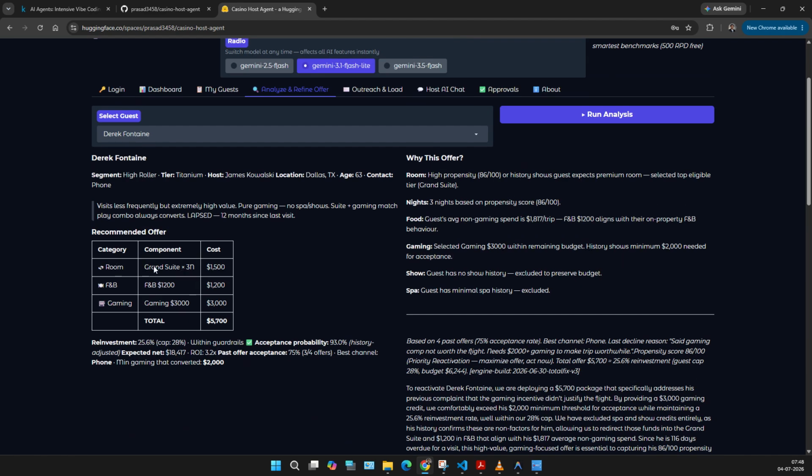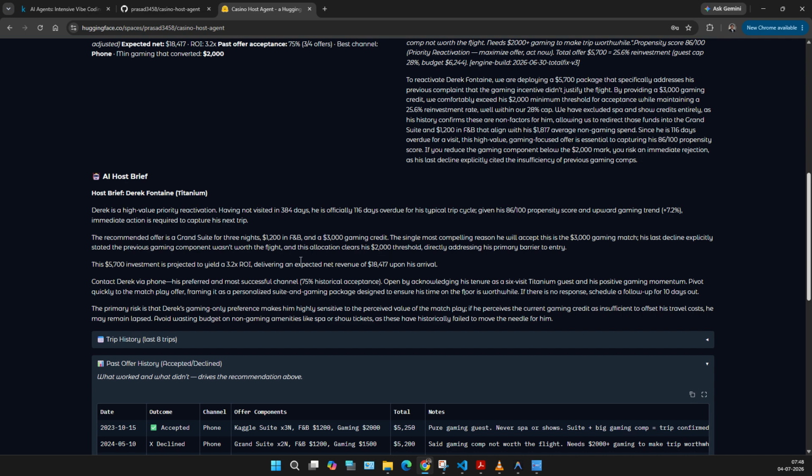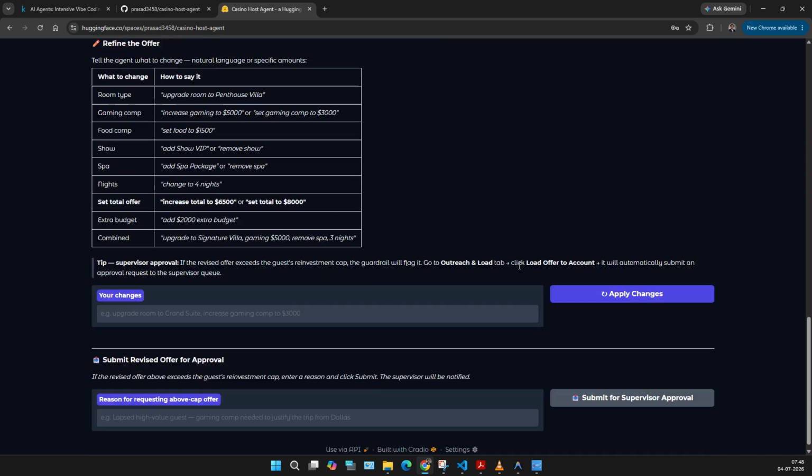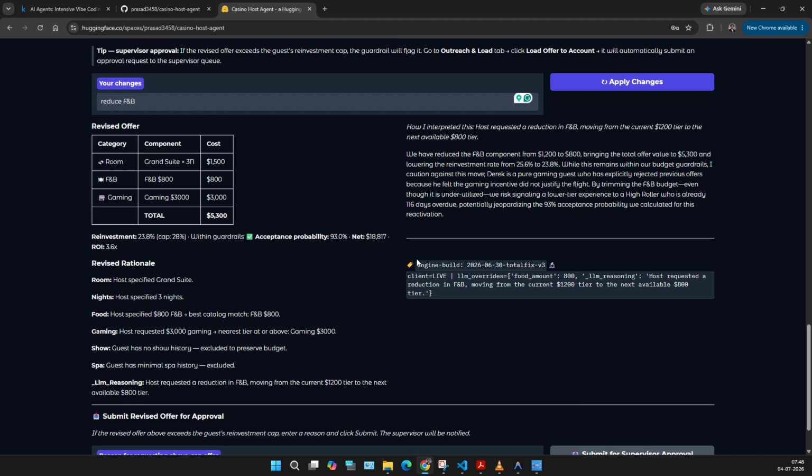So it gave me this offer: room, F&B, and gaming, the total cost, and it also has an explanation of why it gave a certain amount to this guest. Let's say I want to reduce F&B and apply changes. It will generate a new offer.